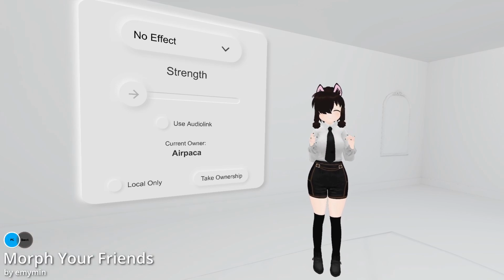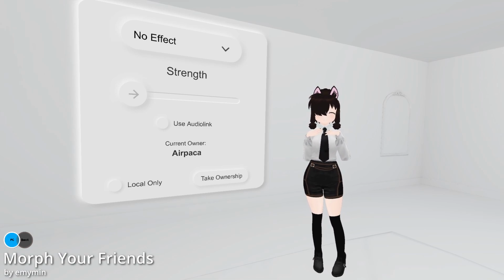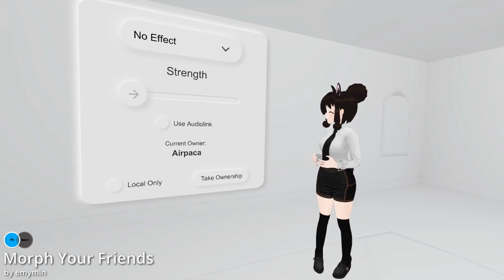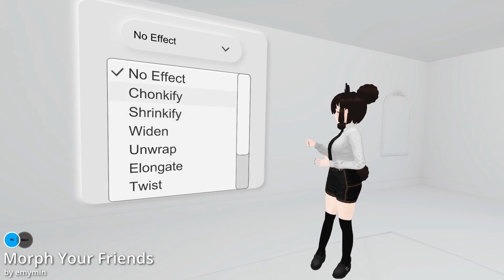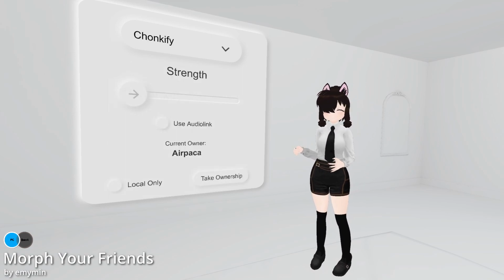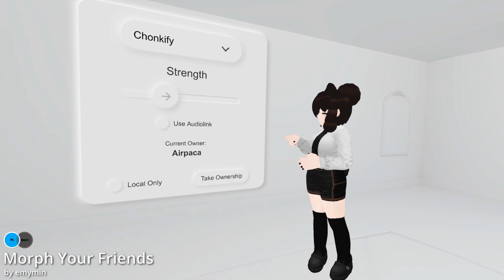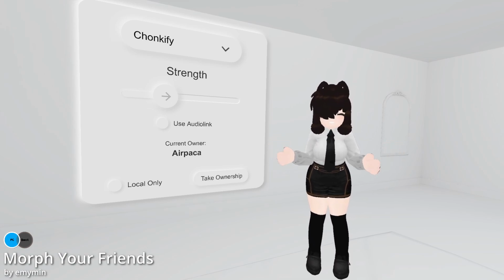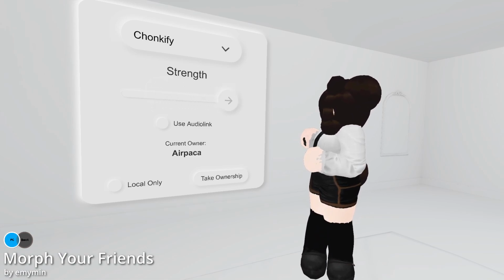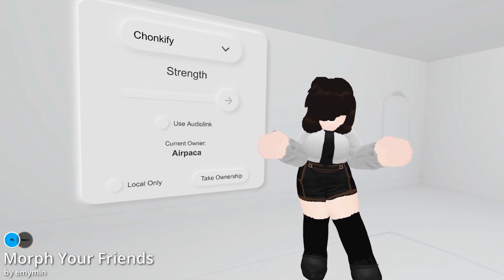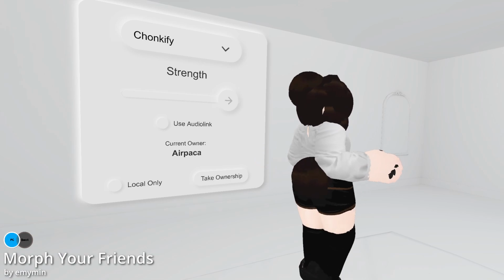The first world is called Morph Your Friends by emymin, and it is a world that is very interesting. This world replaces all of your avatar's shaders and then can do some funky stuff with that. So we can choose between a couple of effects here. For example, chunkify. And if I now drag the slider here, all of a sudden I'm a little bit more chunky. That's interesting, no? And we can push this to very big limits, and now I'm like super chunky.